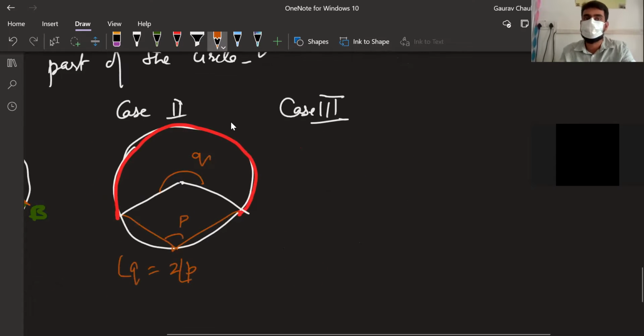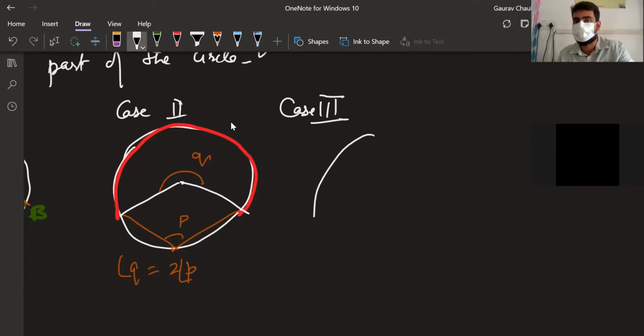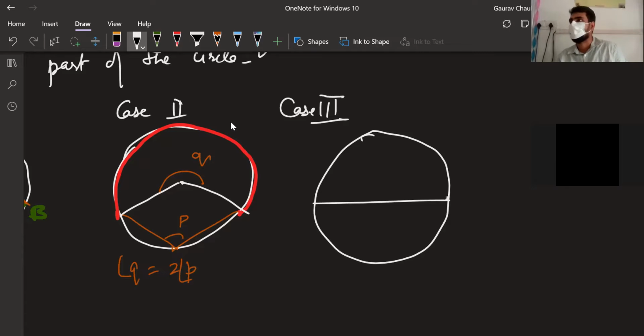Now case 3 is a semicircle, a special case. From this we will get our next theorem, which is not really a theorem, but it's knowledge which you should have: the angle subtended by the semicircle. Now think, a semicircle is there. At the center, what is it subtending? 180 degrees, because it's already passing through in a straight line, right?